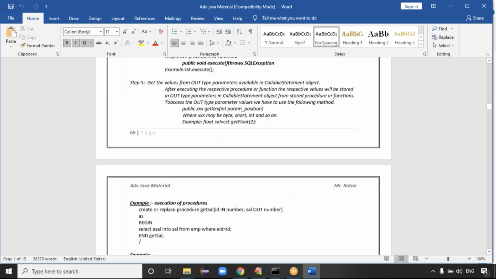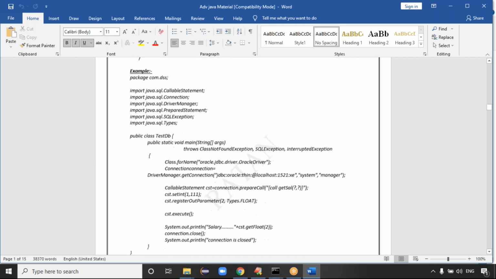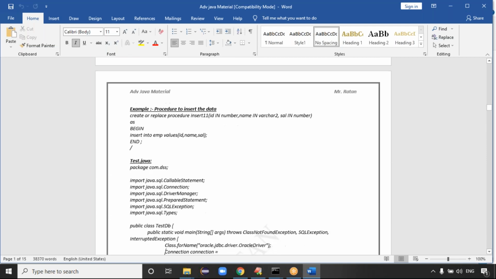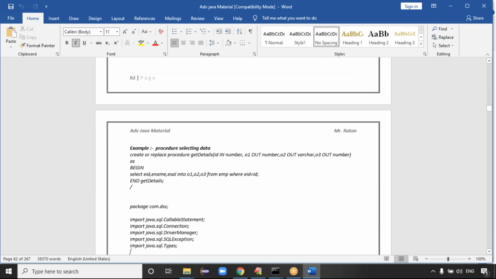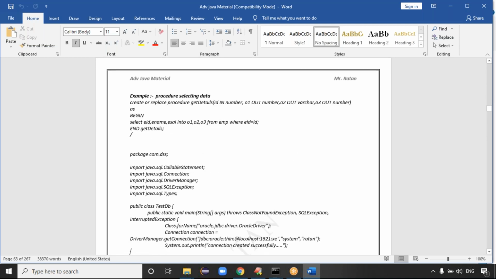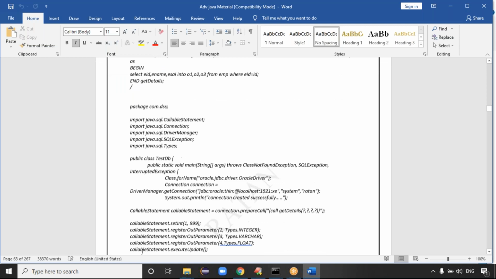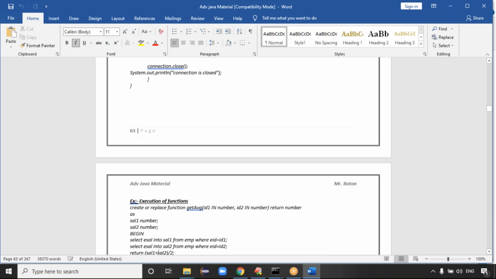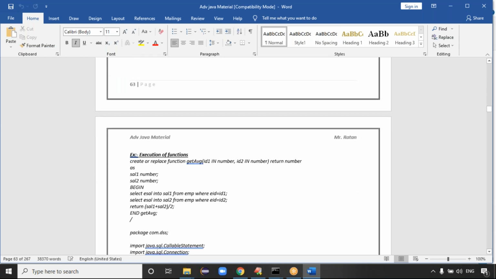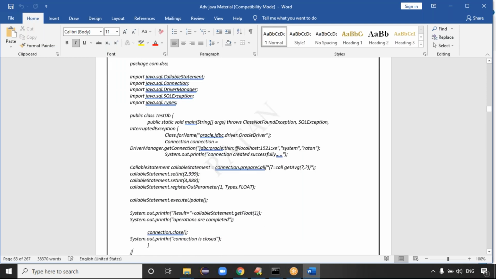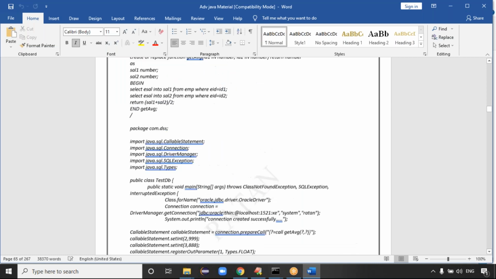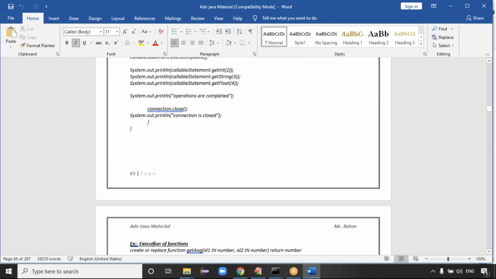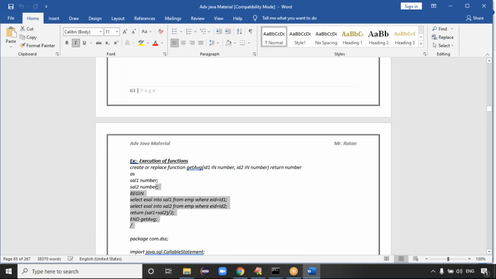the function can return a value. It means the function's return value itself is the output. If the function's return value itself is the output, just see this function. Execution of functions, guys. Just see this example once. Execution of function.